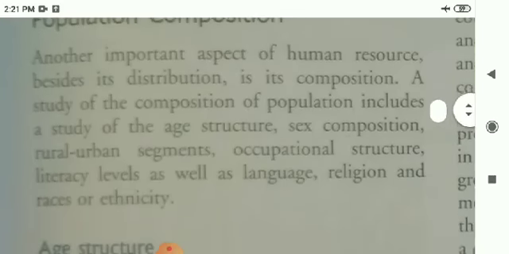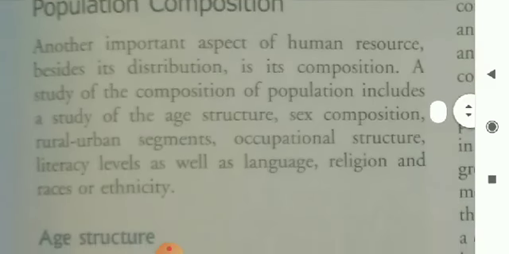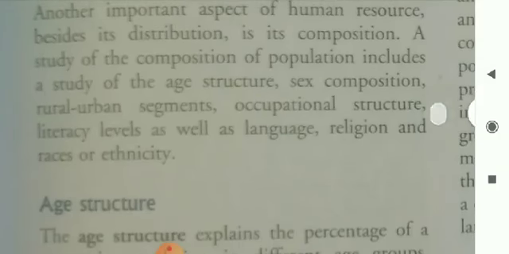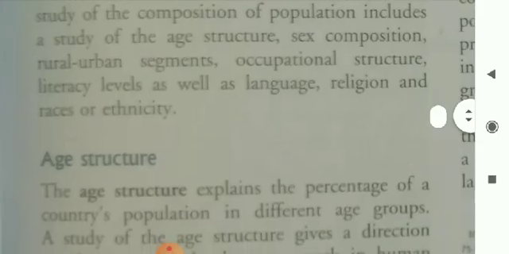Another important aspect of human resource besides its distribution is its composition. A study of the composition of population includes a study of the age structure.